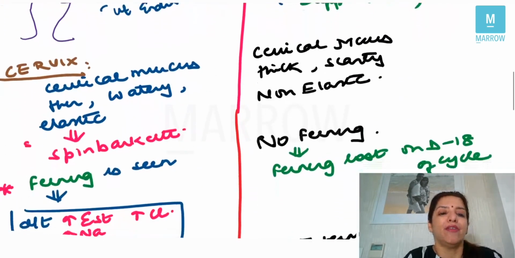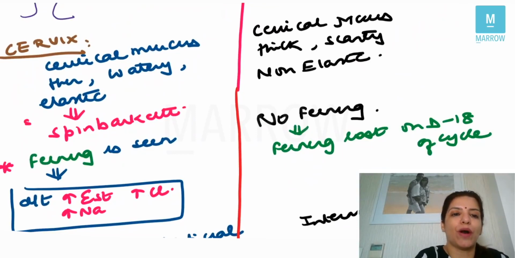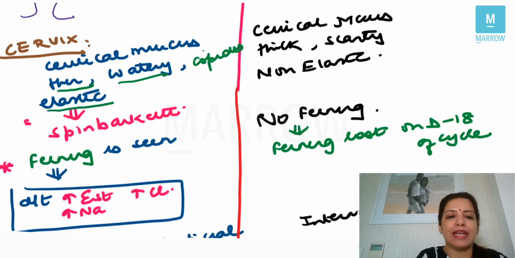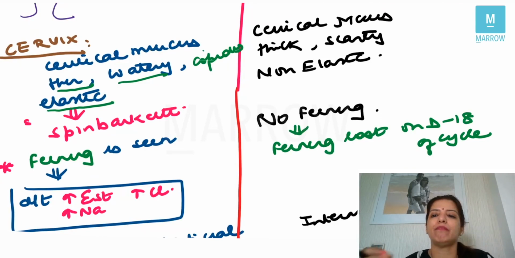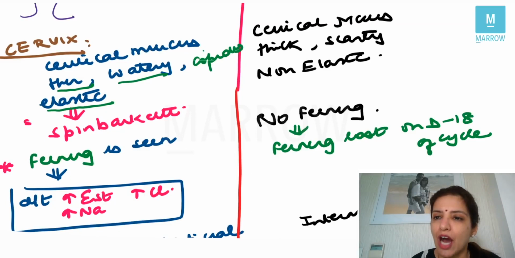Then the effect of estrogen on the cervix. Under the effect of estrogen, cervical mucus will be thin, watery, copious, a lot of cervical mucus will be there, and it will be elastic. That means it can be stretched between fingers, and that is called Spinnbarkeit. So they will ask you, Spinnbarkeit, that is elasticity of the cervical mucus, is because of estrogen.